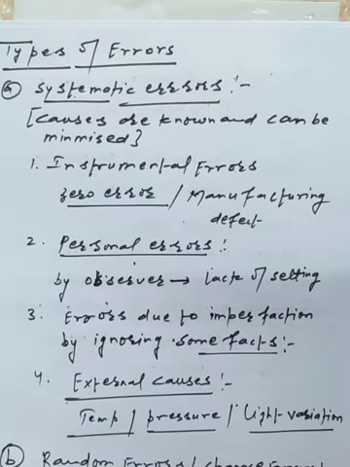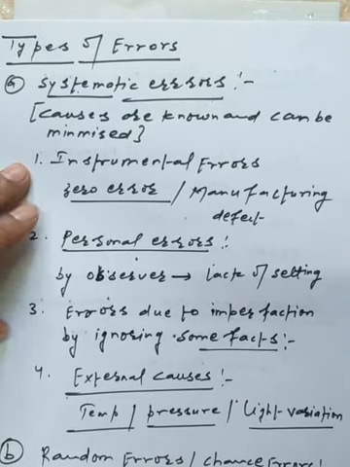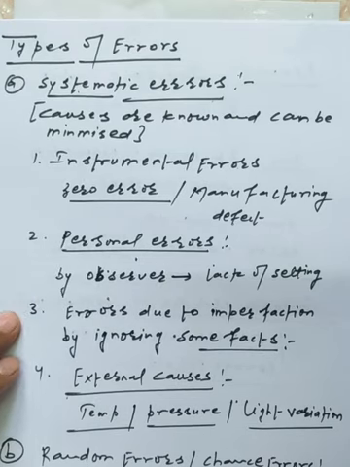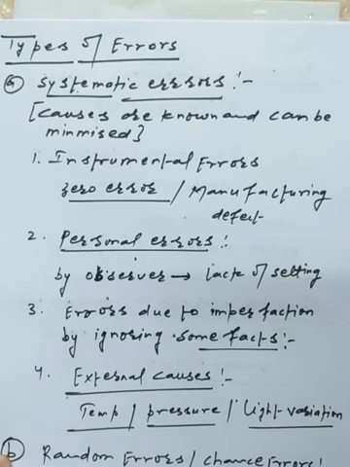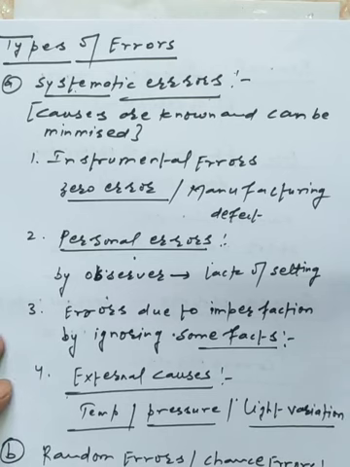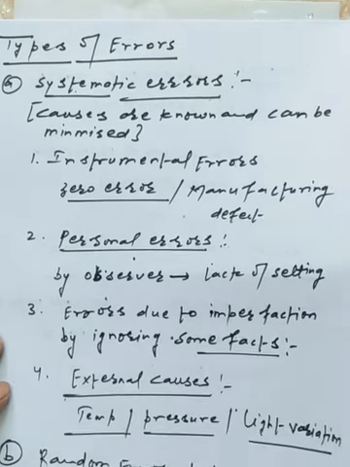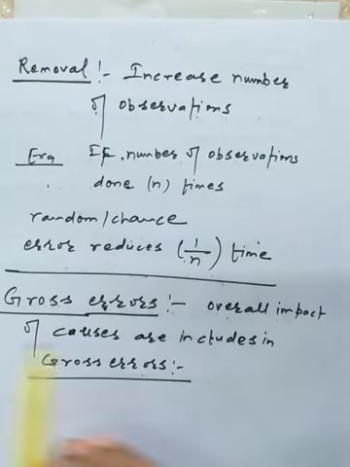Besides the error, we have gone through the types of error. First is the systematic error. It has several parts: instrumental error, personal error, error due to imperfection by ignoring some facts, and external causes, and these are all the general terms we have, students. Now next is the random error or the chance error. A large variety of factors affect the measurement of a physical quantity whenever we are performing experiments, and we don't know about them precisely. So how can we remove it? The simple method we are using is finding the average, or increasing the number of observations. And another one is the gross error.